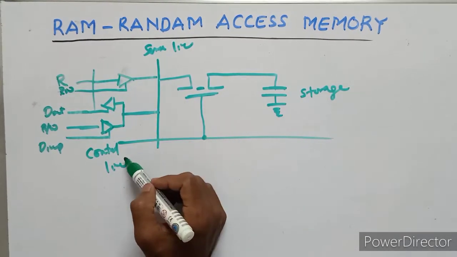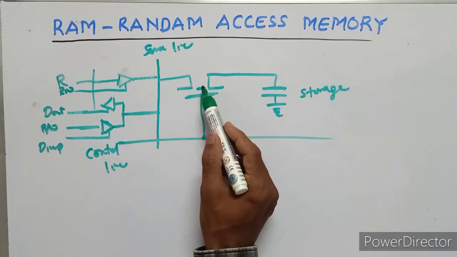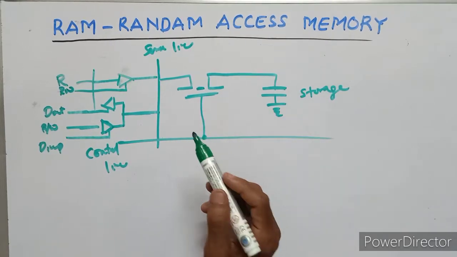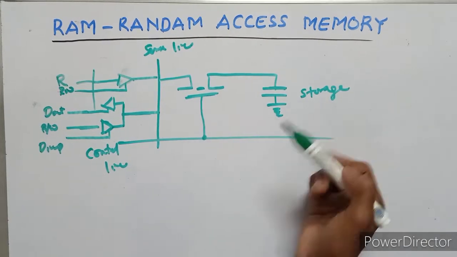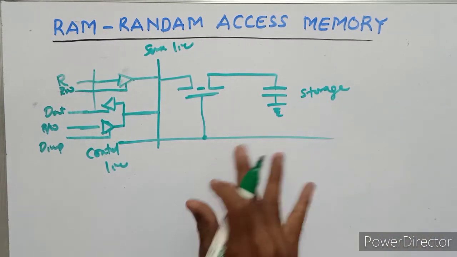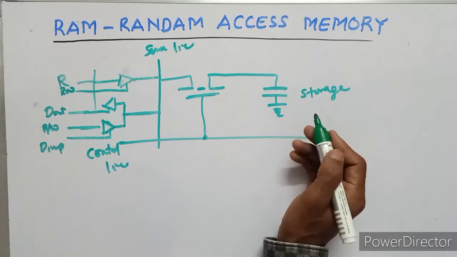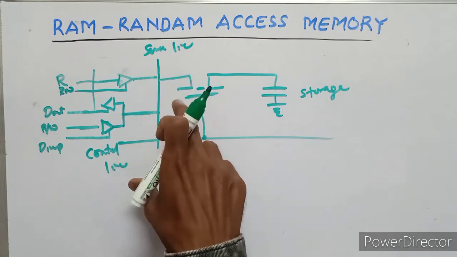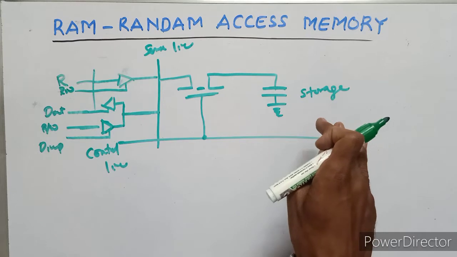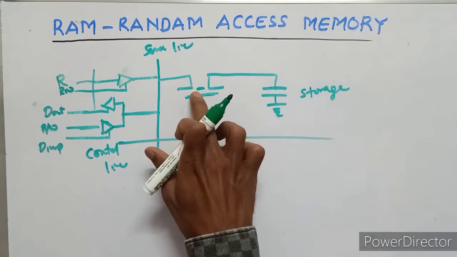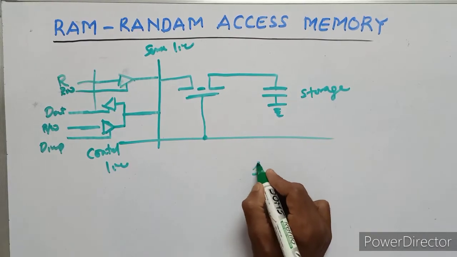When the sense and control lines go low, the MOSFET opens and the capacitor retains its charge. In this way it can store 1 bit.